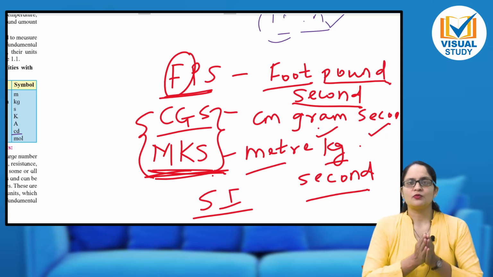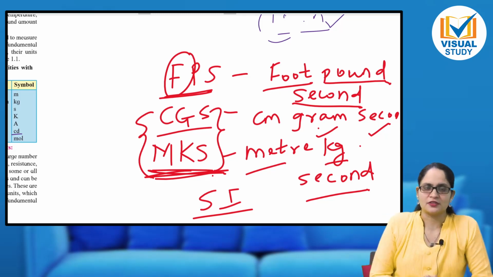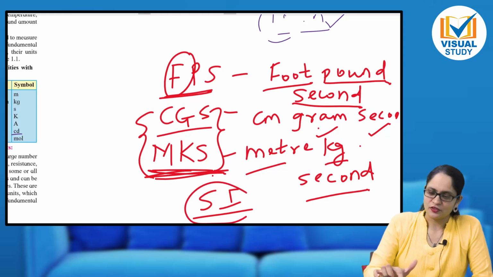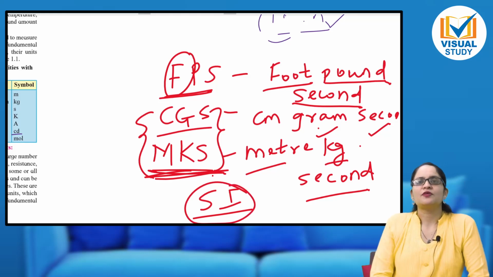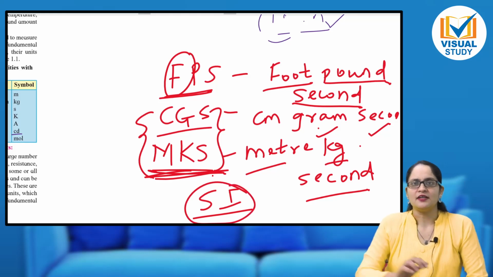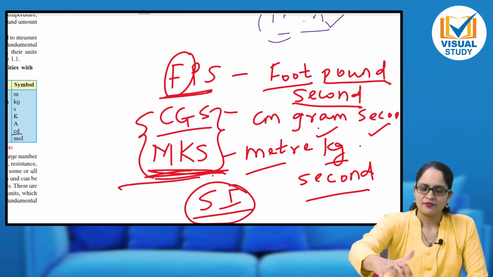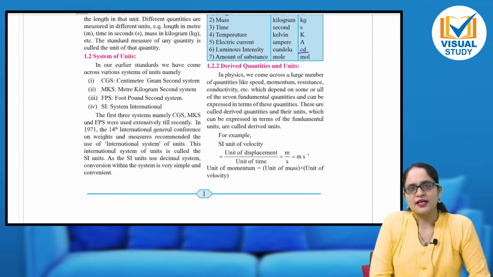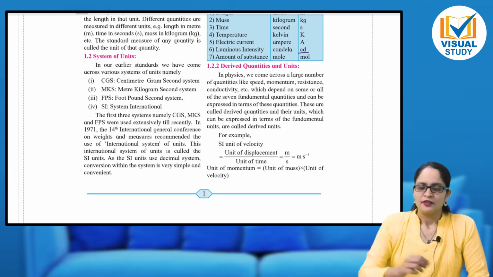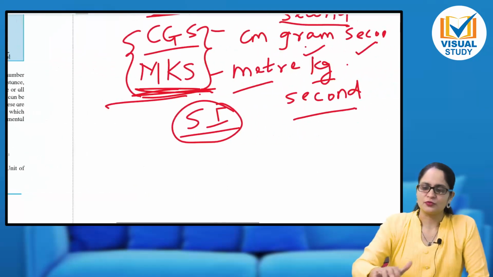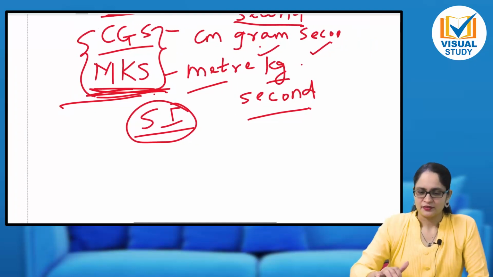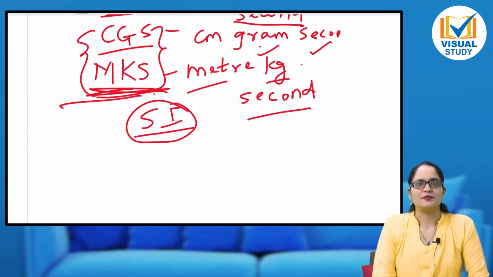See, whenever two countries, two states, I mean to say two cities, are communicating and trading, we have to use the system globally. So this is the importance of this SI system, and this was designed in 1971. In 1971, there was an international general conference where this system of unit was designed. According to this system, we are using length in meter, mass in kg and time in second.